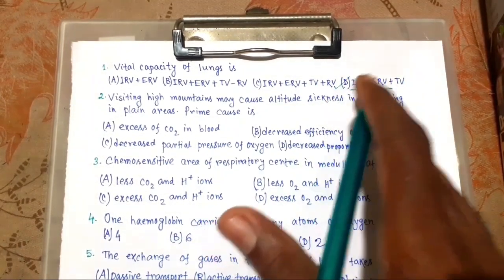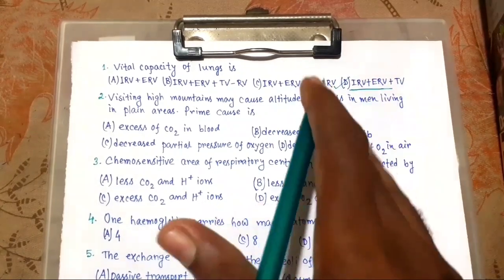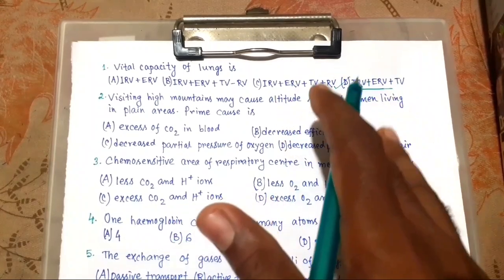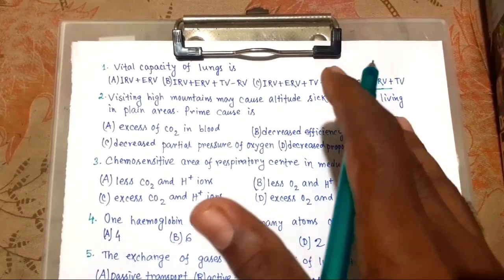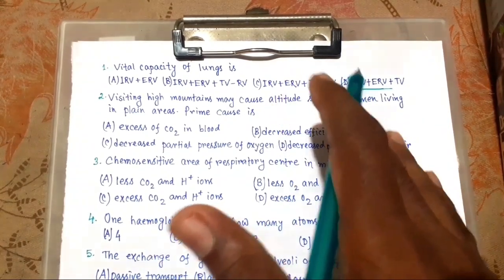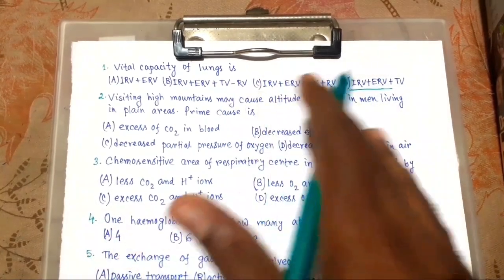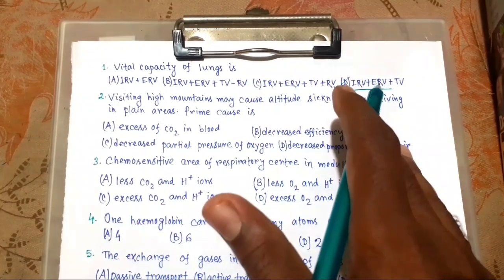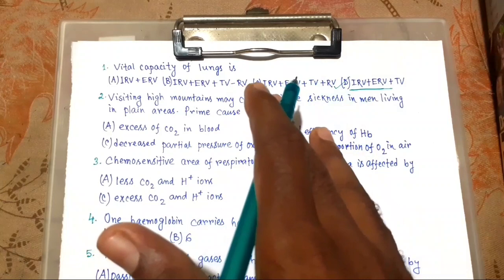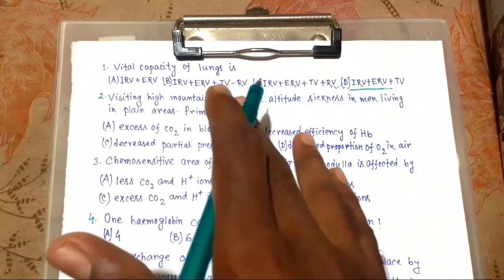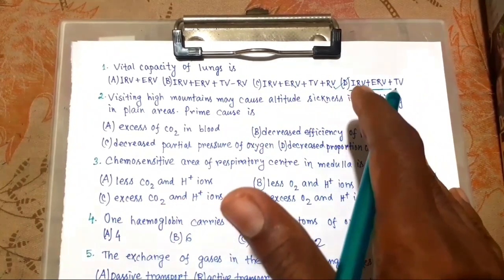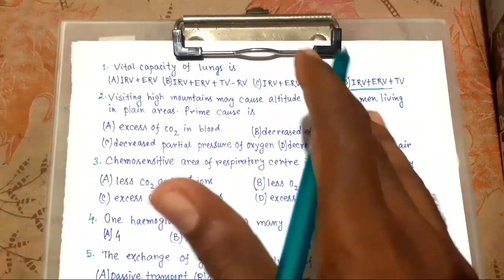That is expiratory reserve volume, the additional volume of air a person can expire by a forcible expiration, just like IRV. Here it is expiration, in case of IRV there is inspiration, and the amount of ERV is 1000 to 1100 ml.